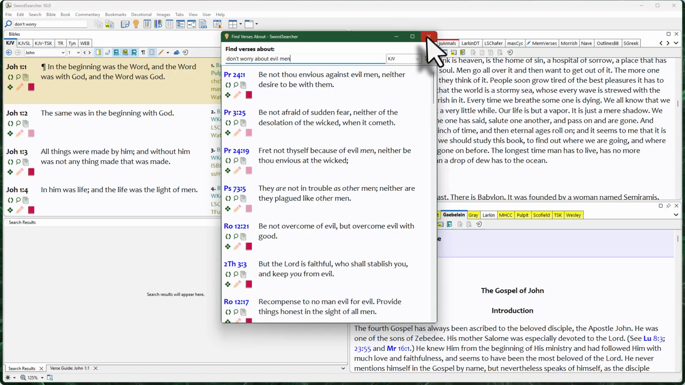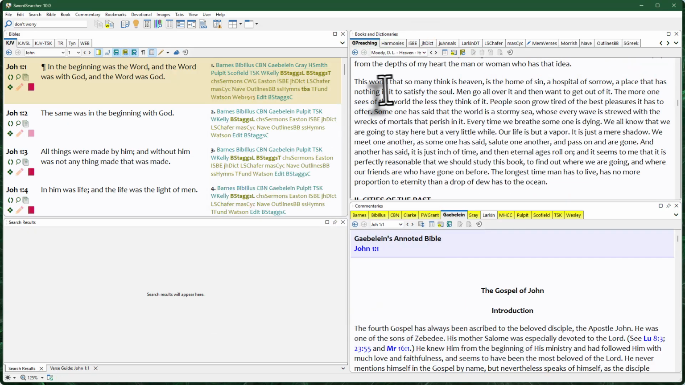All right, let me show you another really good use for this tool. Here I've got a sermon by Dwight Moody. Moody liked to intersperse half-quoted Bible verses into a lot of what he spoke. And I'm coming to this sentence here where he says, "Our life is but a vapor," and then he says, "It is just a mere shadow." Well, I know this is a Bible reference in the book of James, but it's not exact. And I'm pretty sure this is also a reference to some Bible verses.